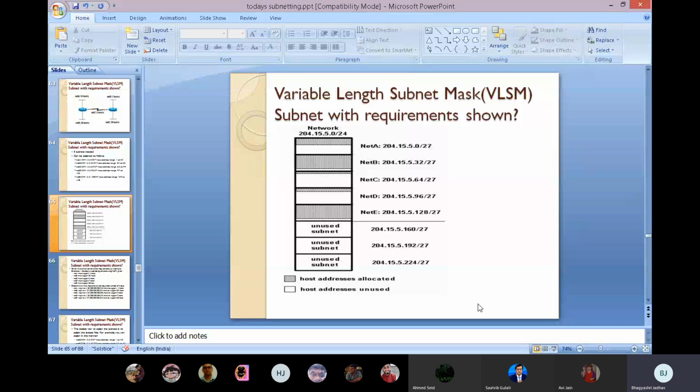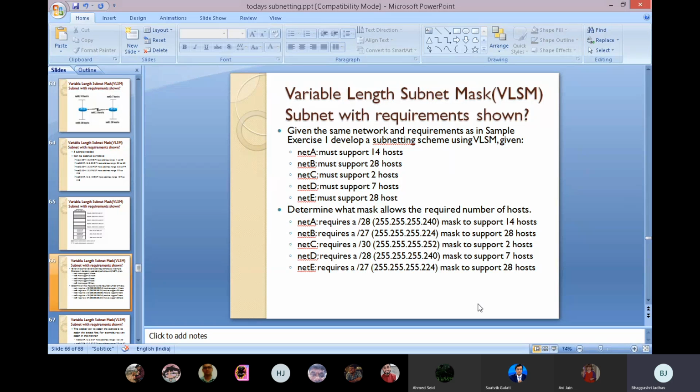Now variable length subnet, in that same network and requirement as in the sample. Exercise 1: develop a subnetting scheme using VLSM for the given network. Network A must support 14 hosts, network B supports 28 hosts, network C supports 2 hosts, network D supports 7 hosts, and network E supports 28 hosts. Determine what mask allows the required number of hosts.